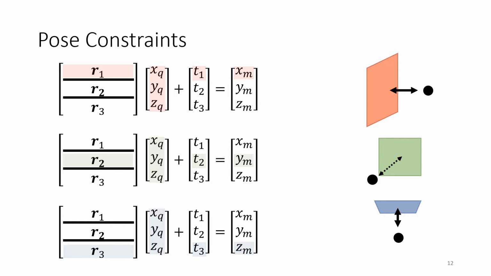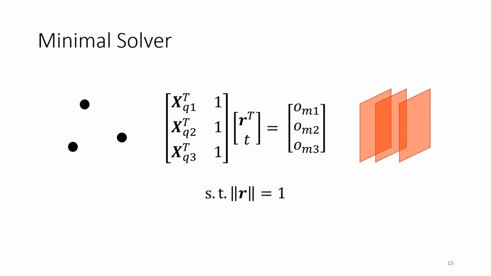However, with noise in the data, the 3 rows of the rotation matrix will usually not be perfectly orthogonal, and we need to project the matrix back to a proper rotation. For the minimal solver, we need 3 query points and their corresponding map plane offsets. We use the unit norm of the rotation matrix row as an additional constraint, but we cannot enforce the orthogonality between the rows directly in the solver.